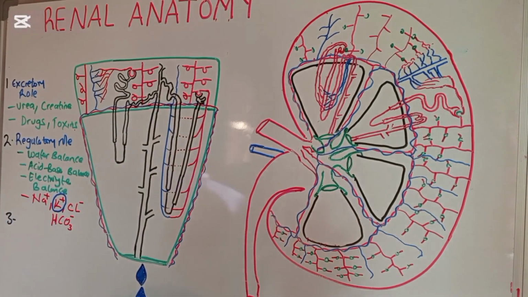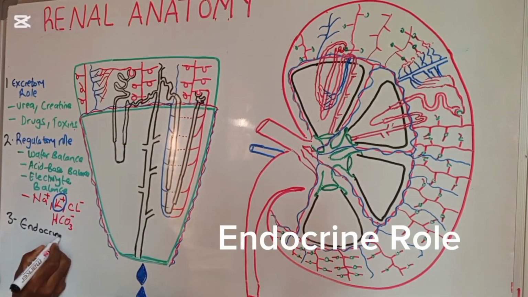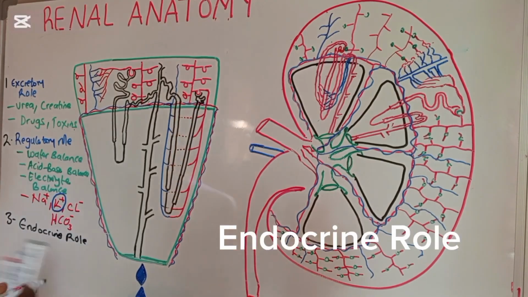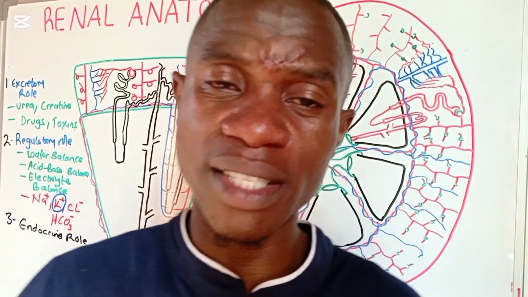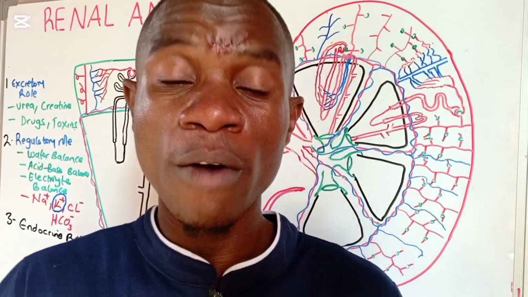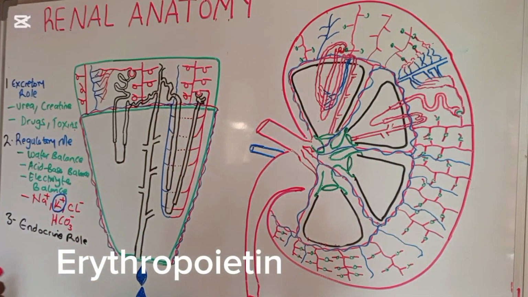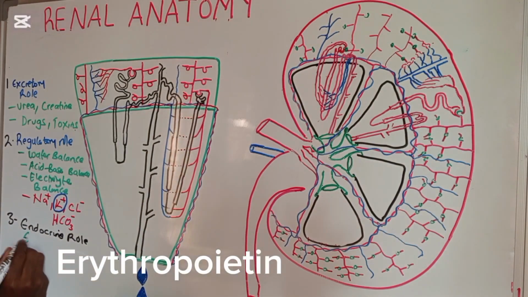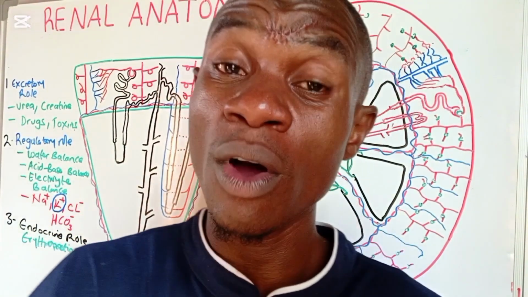The third role is the endocrine role. So we realize that in the urinary system, we have some parts that are responsible for producing different types of hormones. For example, the kidneys are responsible for providing a specific type of hormone which we call erythropoietin. And erythropoietin is very important in regulation of red blood cell production, which happens in the bone marrow.